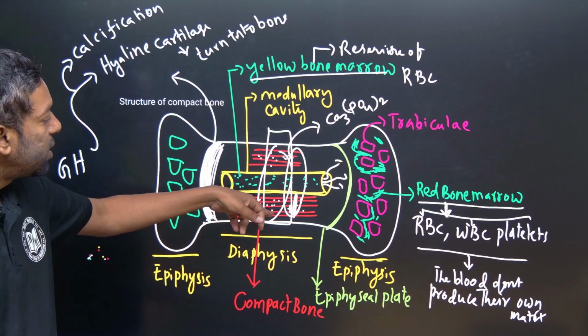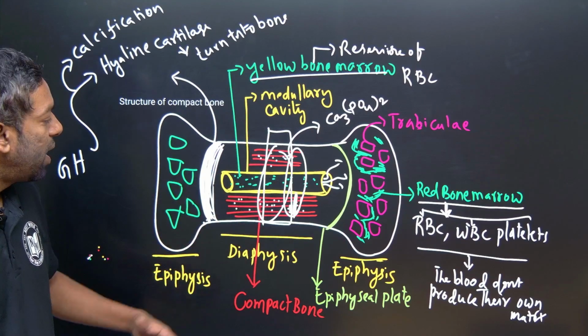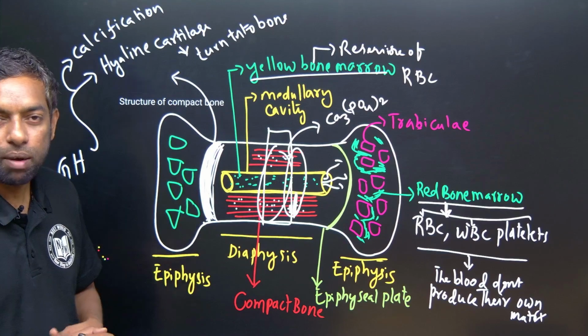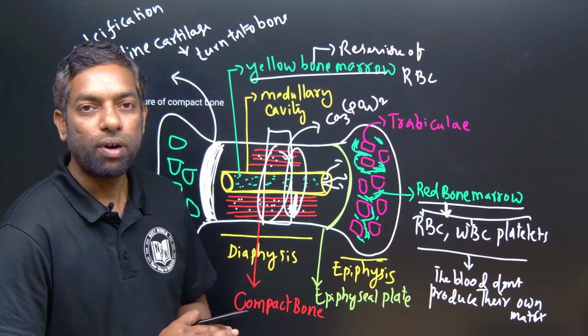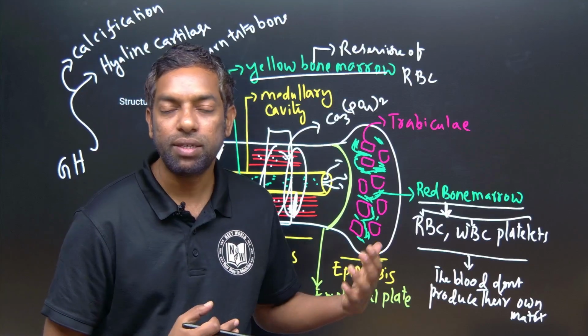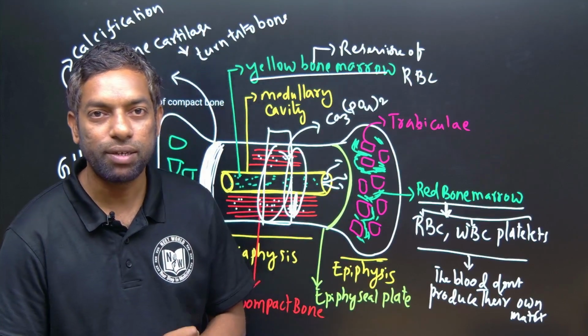Okay. This is the compact bone around the medulla, highly mineralized, and compact bone has its own Haversian system. Guys, this is about the bone, a specialized connective tissue.